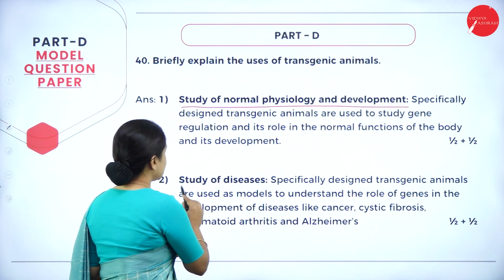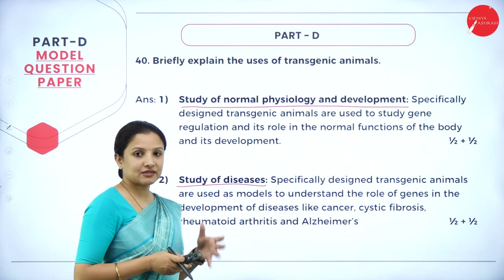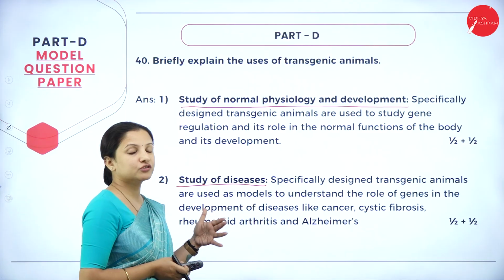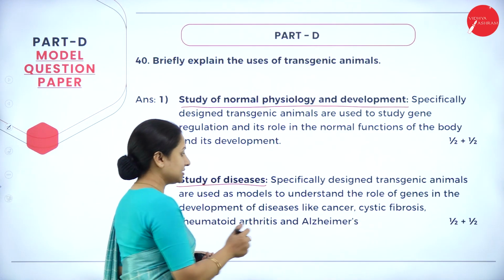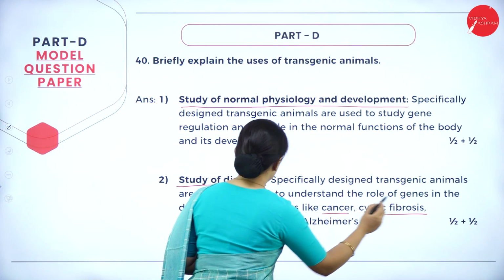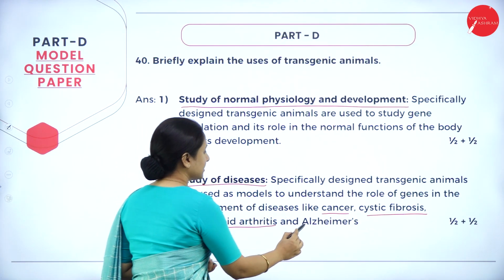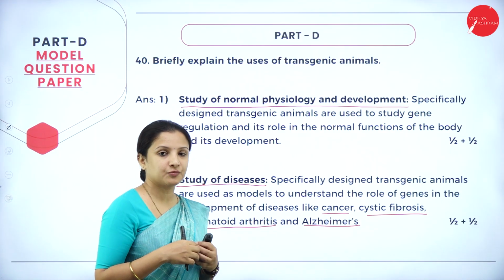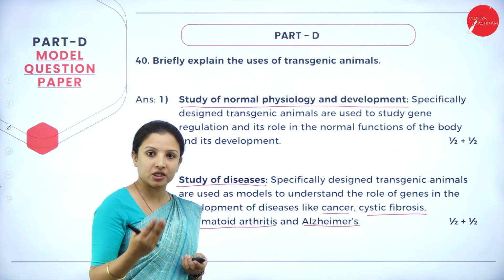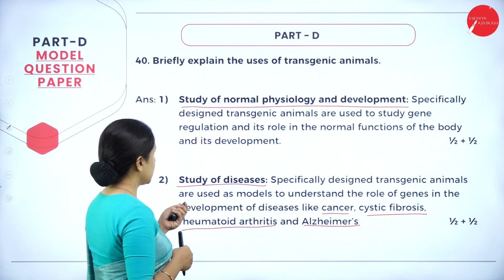Next is study of diseases. So specifically designed transgenic animals can be used to study diseases. So like we can understand about those diseases such as cancer, cystic fibrosis, rheumatoid arthritis, Alzheimer's, and whatever results we get from the experiment, we can incorporate that to treat the patient. So for that it is useful.